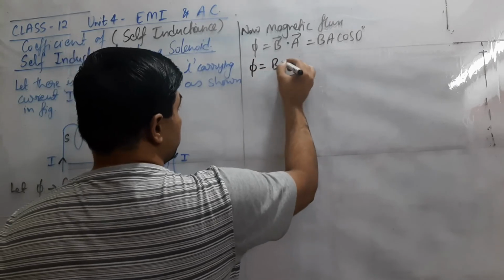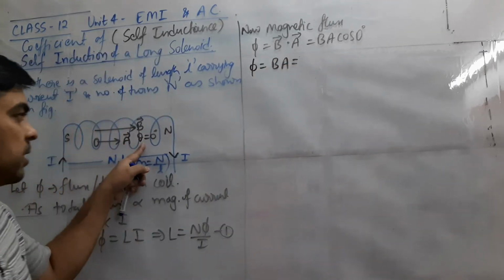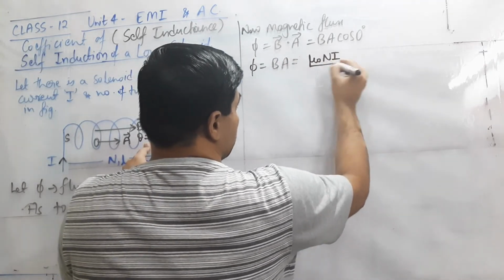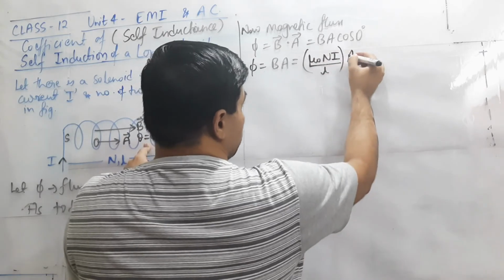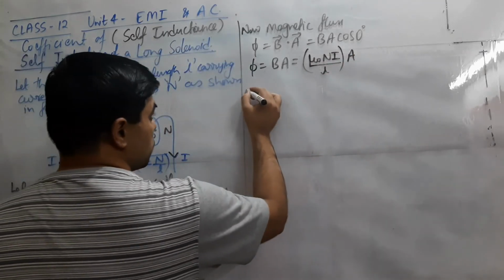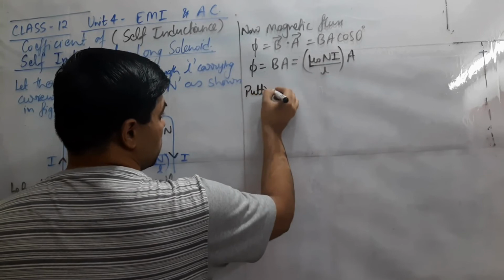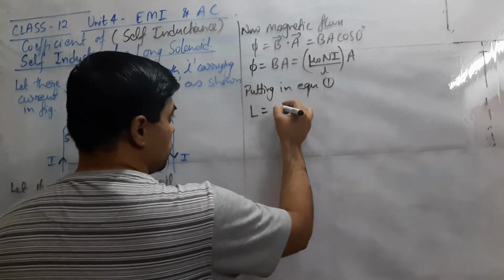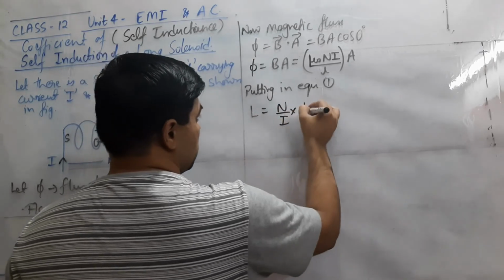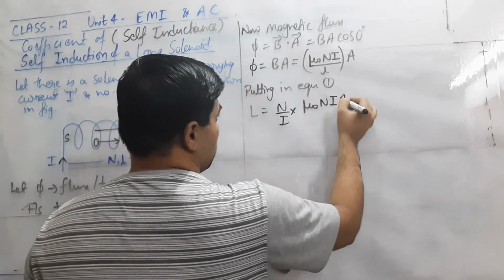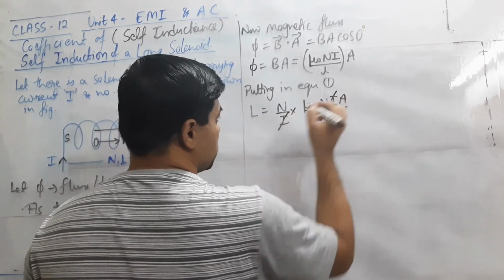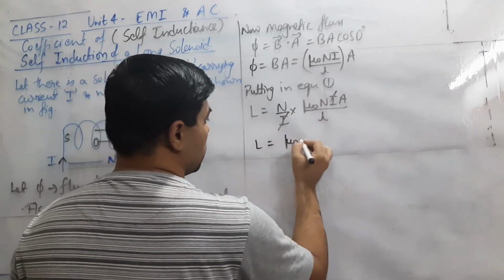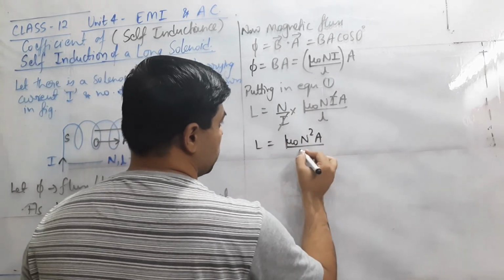So magnetic flux will be BA, where B is the magnetic field inside the current carrying solenoid, which we have already calculated as mu naught N I by L. Putting this in equation first, L equals N by I into phi, and phi is mu naught N I A by L. So I and I cancel, N and N become N square, and the formula is mu naught N square A by L.